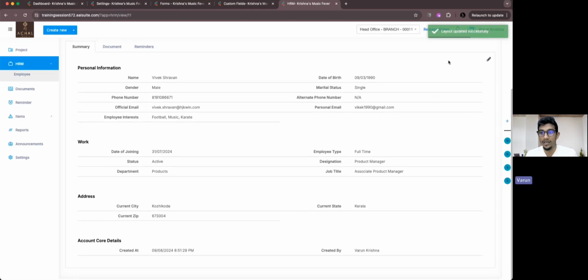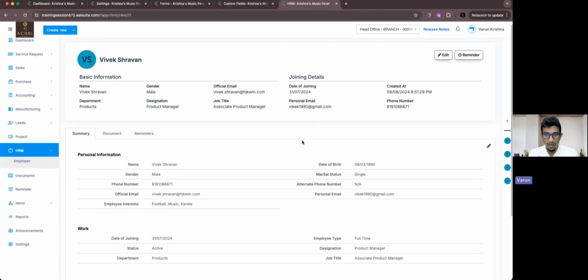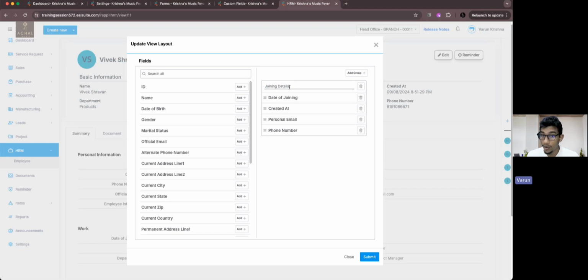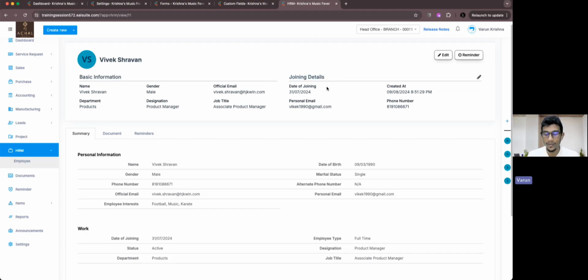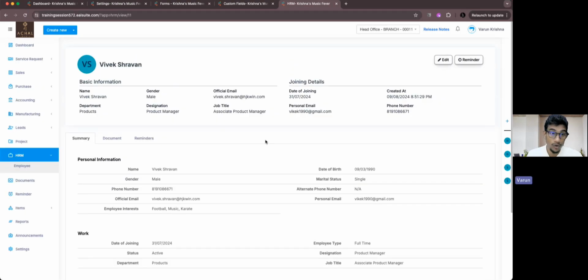Yes. So we have brought in that change. So the layout has been updated successfully. See, each and every week, the changes that we have brought in: in the previous week it was line editing. Before that, it was about editing the first section, the basic information and the joining details. Even though that could have been edited, we can just rework, even change the name of the group right there, this header. So we are bringing minute updates into our employee view page itself.